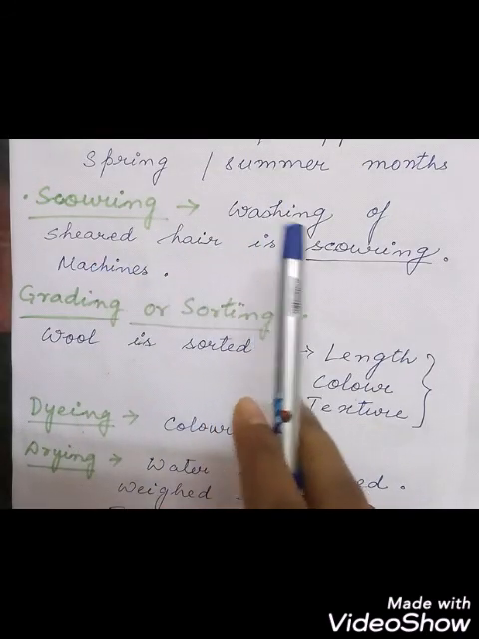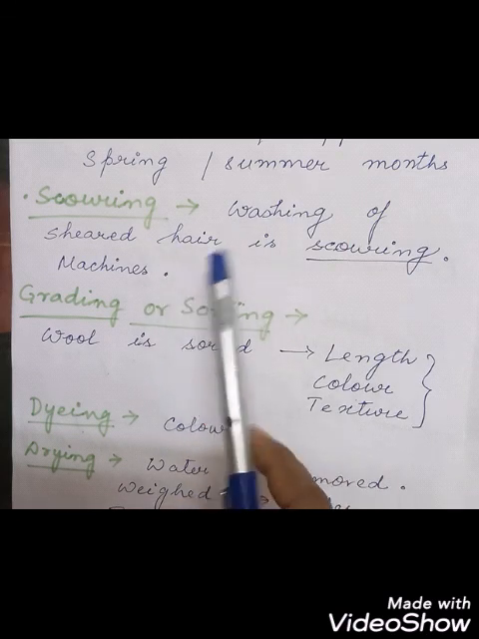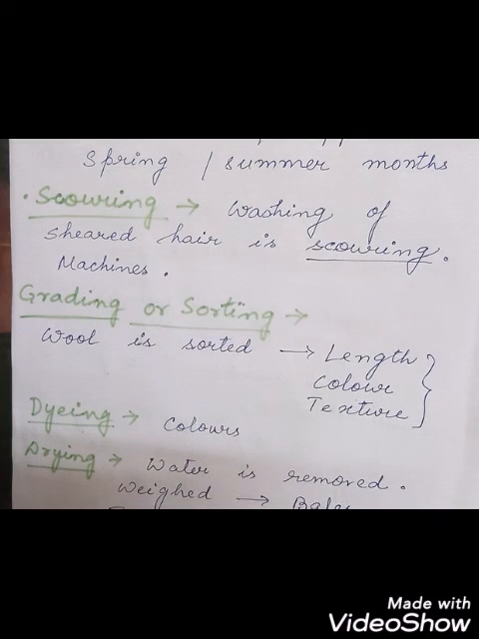The next step is scouring. This is the washing of the sheared hair. We need to wash the hair because it is full of dirt and dust, so washing removes the oily things, dust and dirt present in the hair. This process of washing to remove dust, dirt and other particles is called scouring, and it is done with the help of machines.